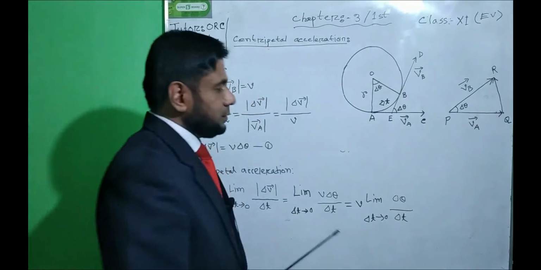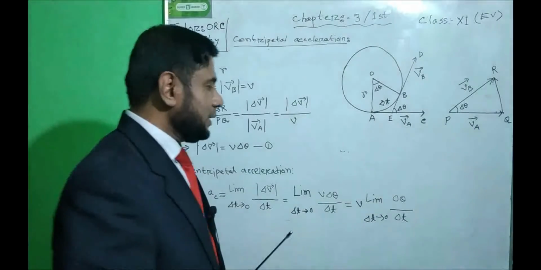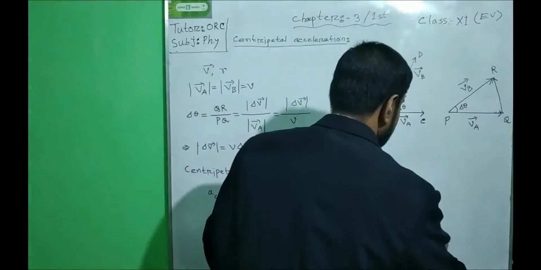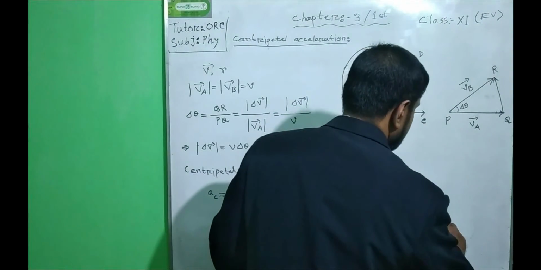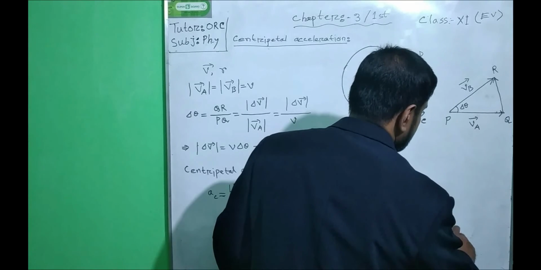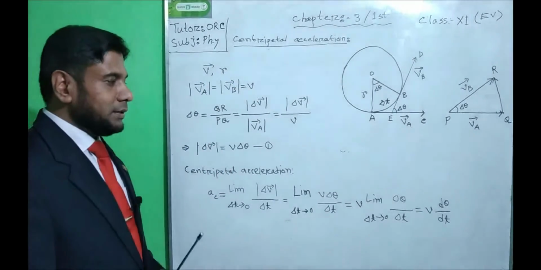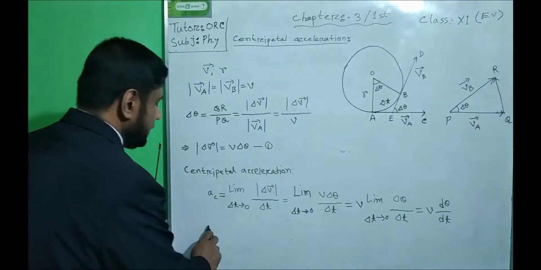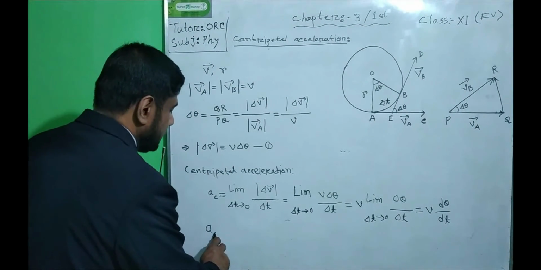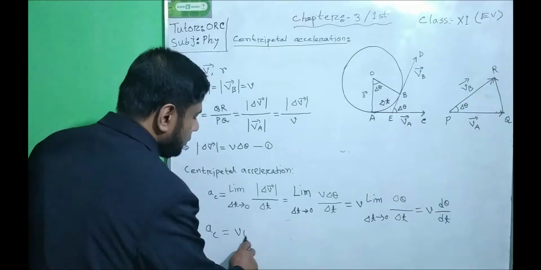And now from the information of calculus rules, we can replace here delta theta by delta t with d theta by dt, according to the law of calculus. So now again let us put the value: centripetal acceleration is equal to v into omega.